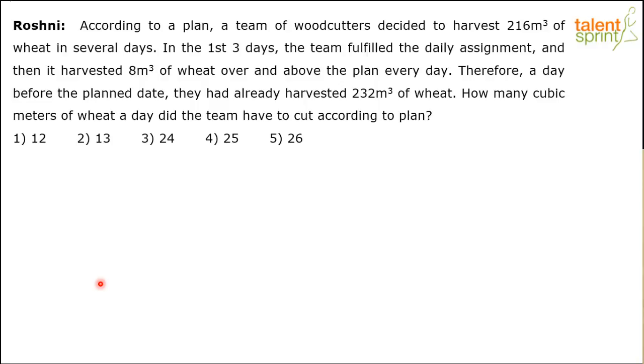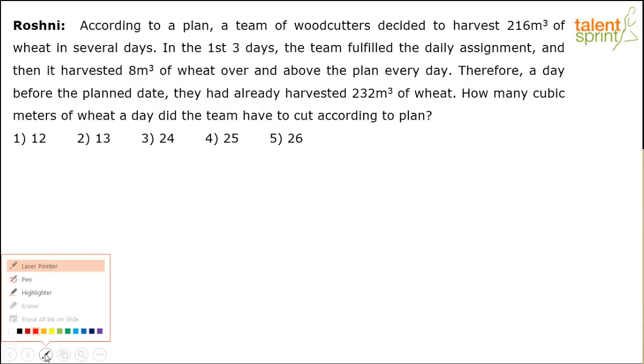So back to the screen now. This question was posted by Roshni. Now look at this. It says, according to a plan, a team of woodcutters decided to harvest 216 meter cube of wheat in several days. In the first 3 days, the team fulfilled the daily assignment and then it harvested 8 meter cube of wheat over and above the plan every day. Therefore, a day before the planned date, they had already harvested 232 meter cube of wheat. How many cubic meters of wheat a day did the team have to cut according to the plan?